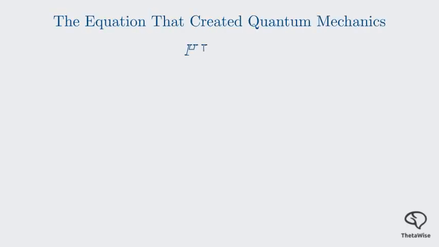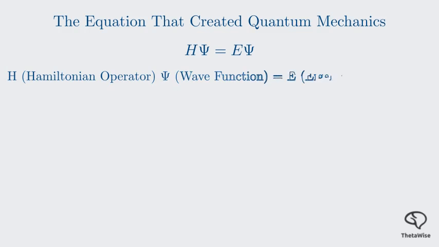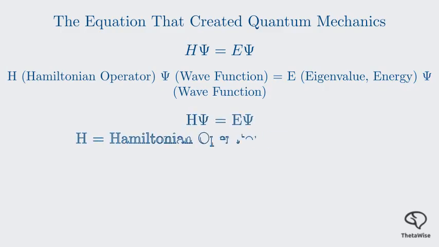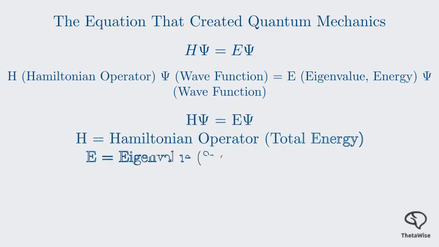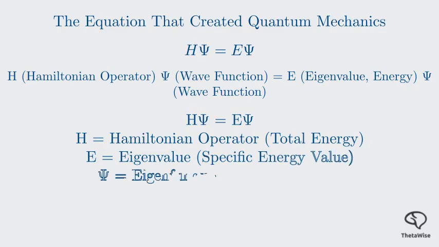Here it is. This is Schrödinger's time-independent equation. Let's break it down piece by piece. At its heart, it's an eigenvalue problem, which means it asks a specific question. It asks, what are the functions psi for which the action of H, the Hamiltonian operator, simply gives back psi times a constant E? The Hamiltonian operator H represents the total energy of the system. It's built from the kinetic and potential energy operators.